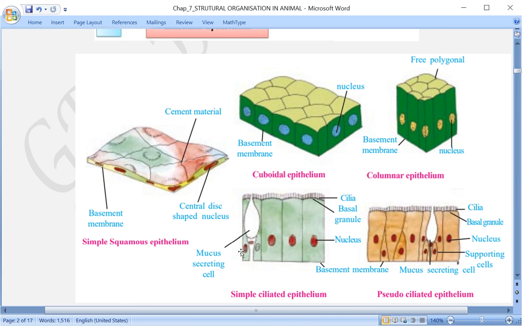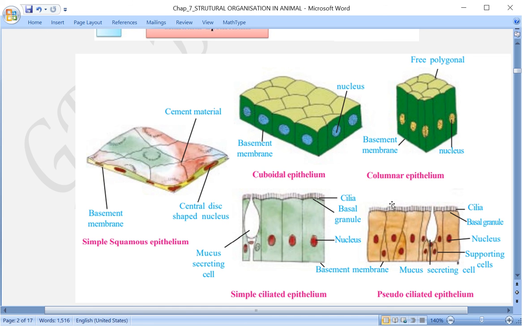Ciliated epithelium means what? Here the cells are either cuboidal or columnar, any of these two. But the presence of cilia is there, and as a result of that, the name has come as ciliated epithelium. And the fifth one is pseudostratified. Pseudostratified or pseudo-ciliated, let's say.